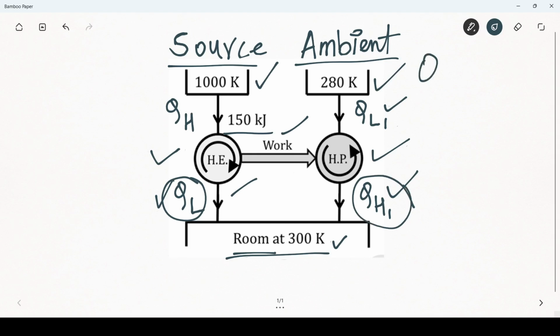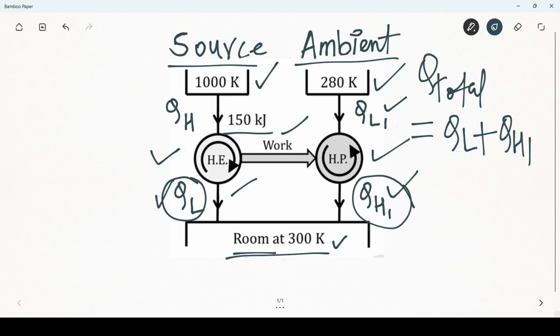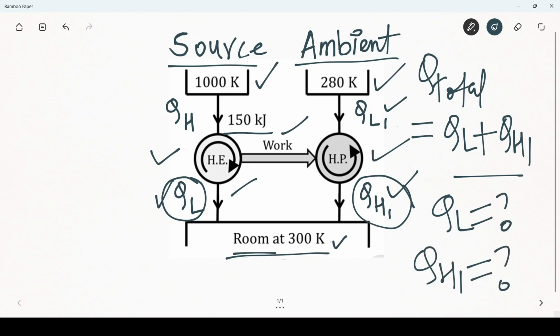So the heat supplied in total is equal to QL plus QH1. To find the total heat supplied to the room, first we will find out QL, and second we will find out QH1.